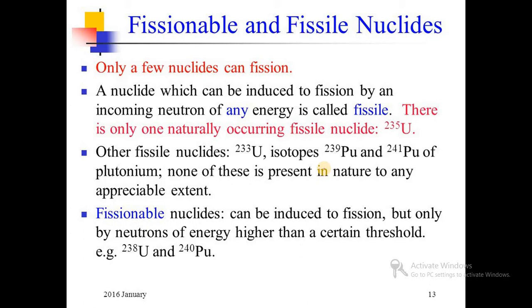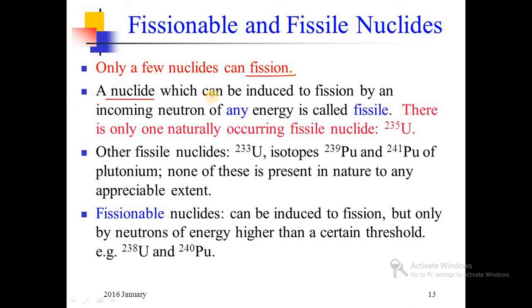To start this point, first we will see what are fissionable materials and fissile materials, that is, fissile nuclides. Only a few nuclides can fission; not all nuclides can fission, only some will.